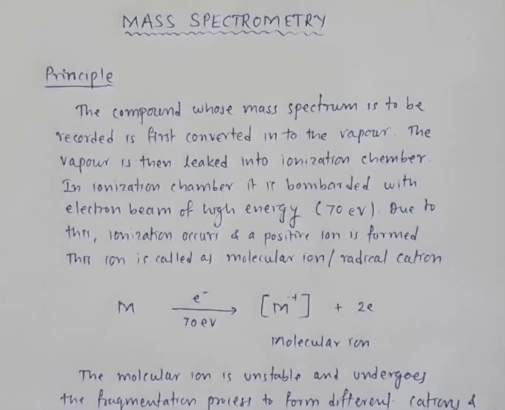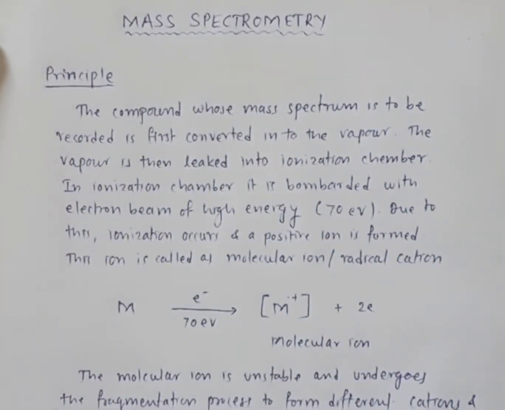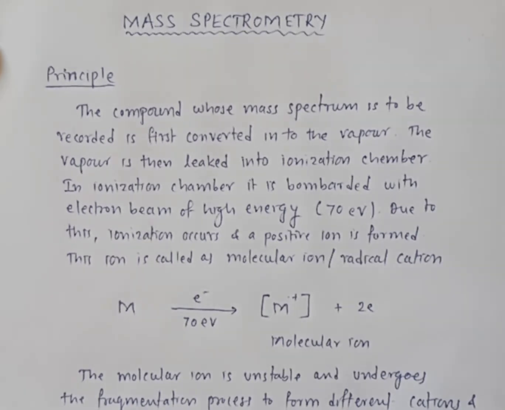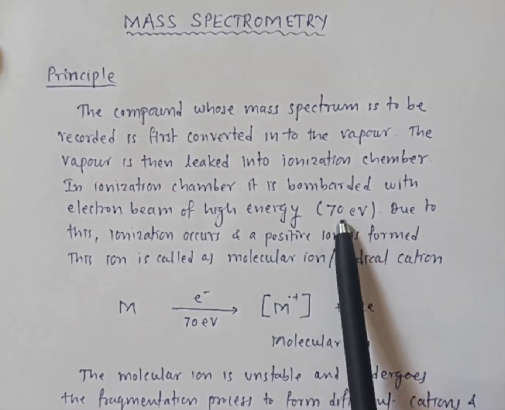Dear students, today we will discuss mass spectrometry. The basic principle of mass spectrometry is very simple. The compound whose mass spectrum is to be recorded is first converted into a vapor, and that vapor is leaked into the ionization chamber, and in this ionization chamber this vapor is bombarded with an electron beam of very high energy, of the order of 70 electron volts.